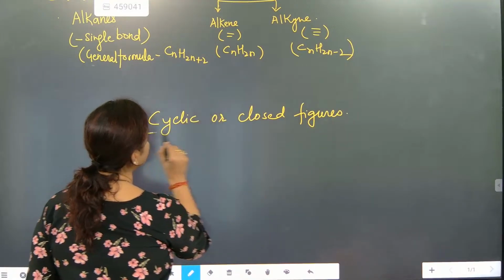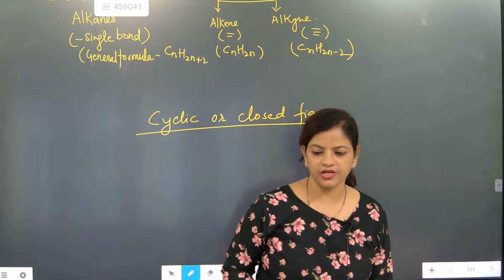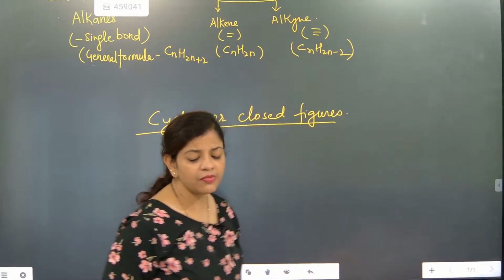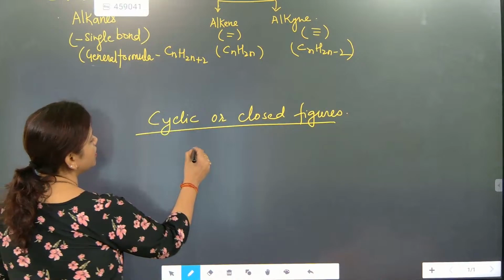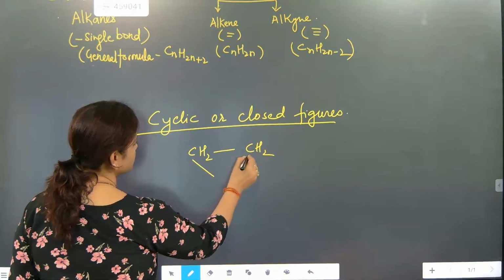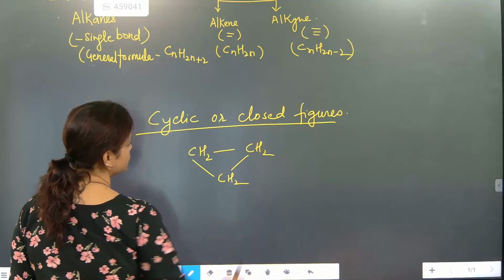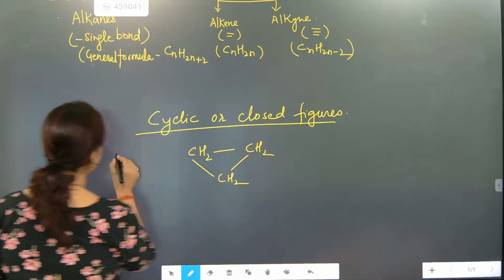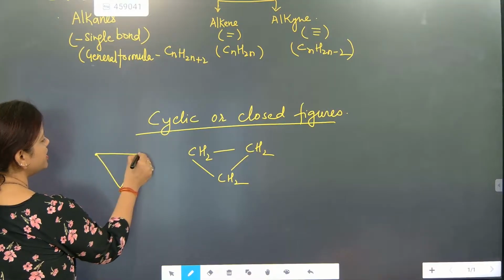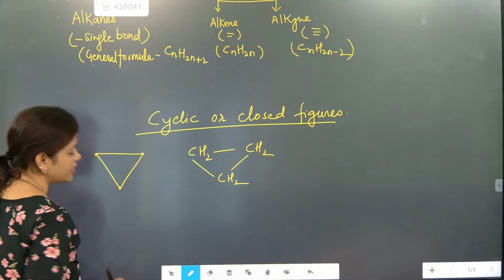You give the heading cyclic or closed figures. Then how we name them, I am also going to teach you. Now look at it: CH2, CH2, CH2. In this way we can draw it as a cycle. Whatever vertex point is there, that is the symbol of one carbon.